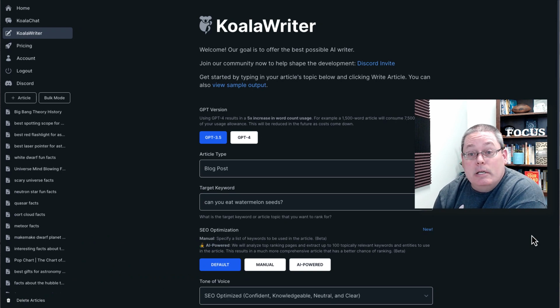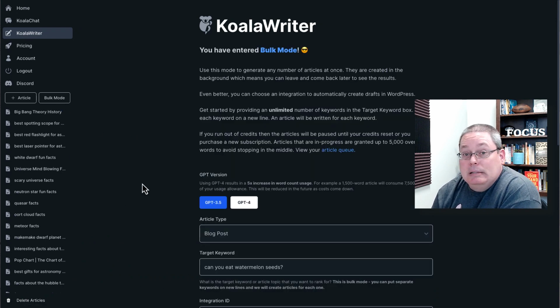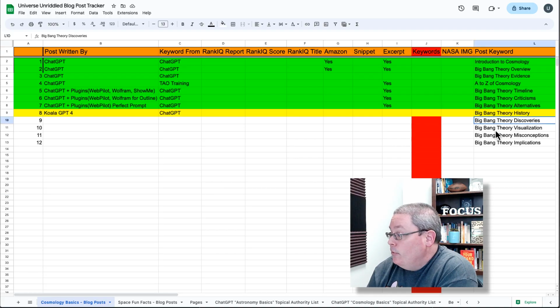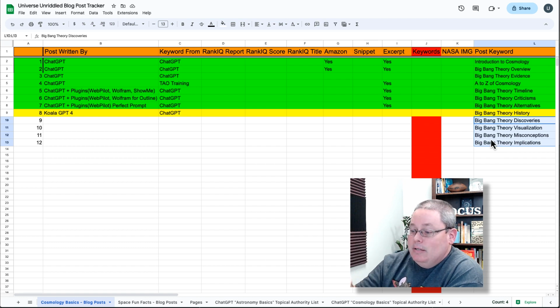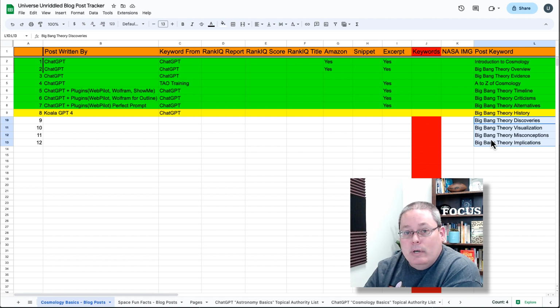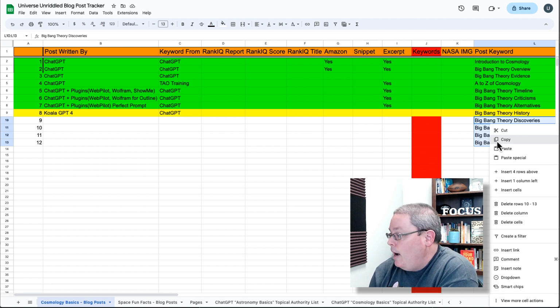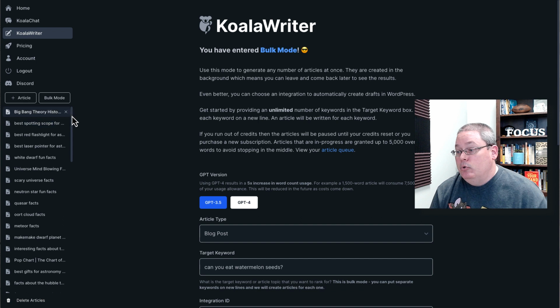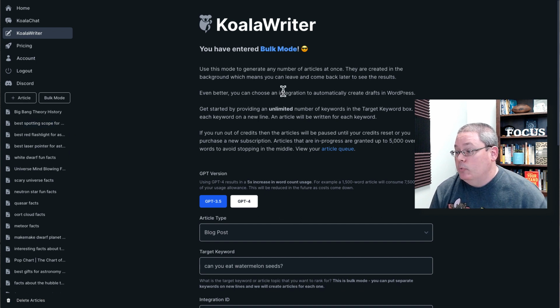We're jumping right into Koala today because we're going to be using the bulk mode to finish up some blog posts that we need to get through from the Universe Unriddled blog post tracker. We want to fill out the rest of this topical authority cluster that we have for the Big Bang Theory. So I'm just going to copy those, take them back over to KoalaWriter. And of course, we are in bulk mode.